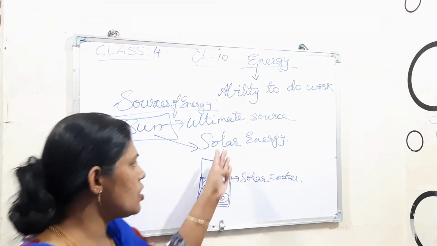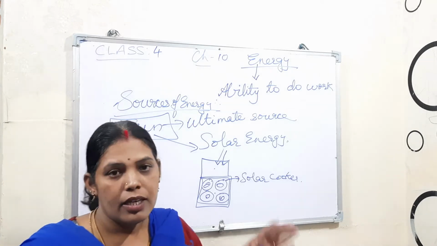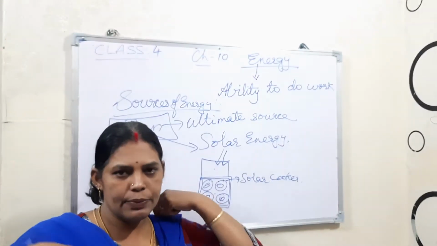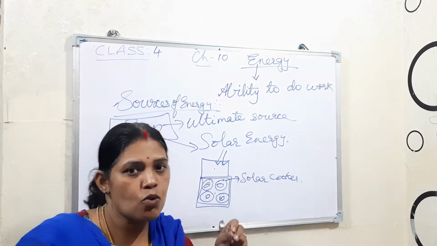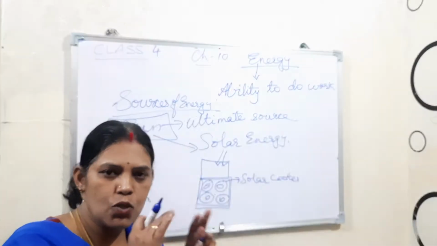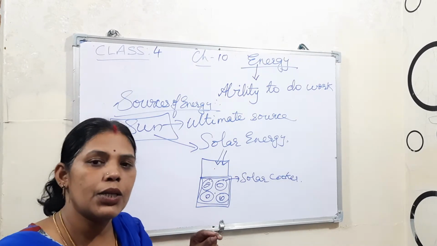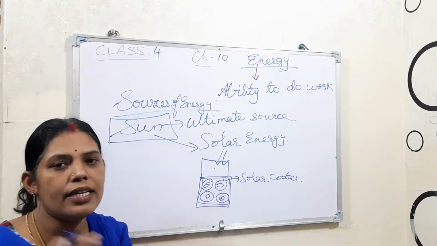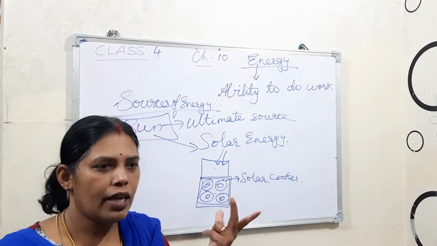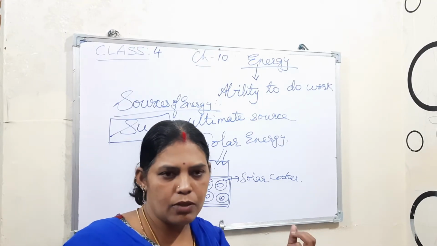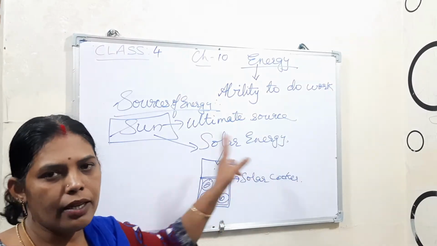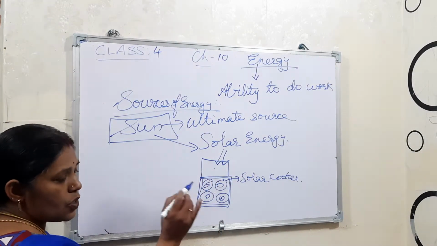And then solar panels are there. Somewhere they keep solar panels. Nowadays on the roofs of houses also they keep solar panels. With that, the sunlight is trapped, and that solar energy is converted into electrical energy. That electrical energy is used to light street lights in some places. For other purposes, like drawing water, solar energy is used in many places, with the solar panel.